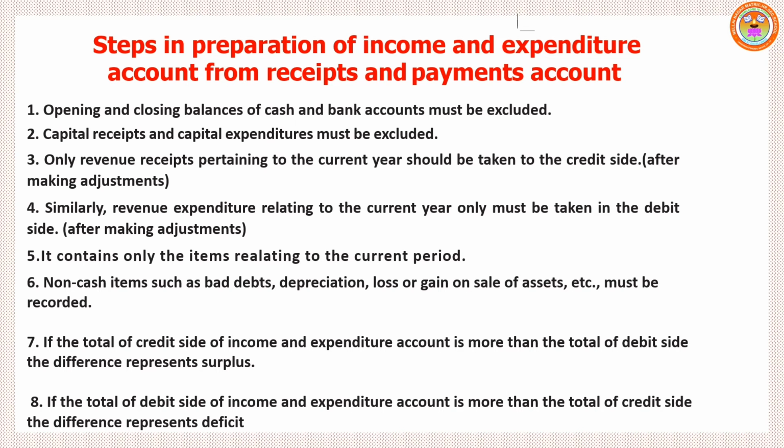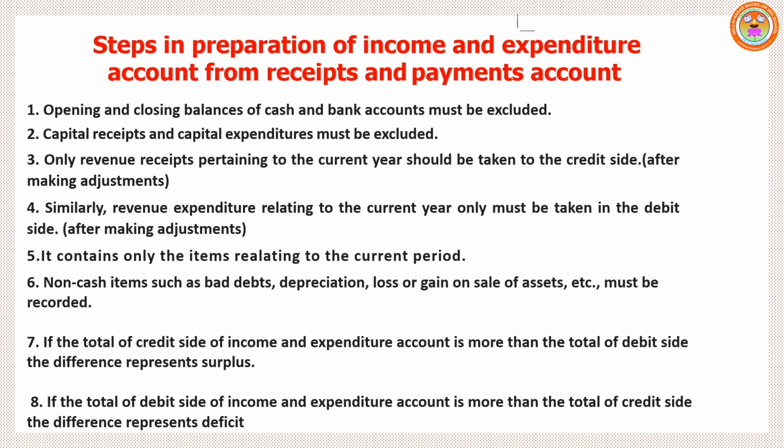Point number 2, capital receipts and capital expenditure must be excluded. Capital transactions are non-recurring in nature, transactions which are not repeated in the business, so they should be excluded. We only take revenue receipts and revenue payments, that means recurring in nature and related to the current year.